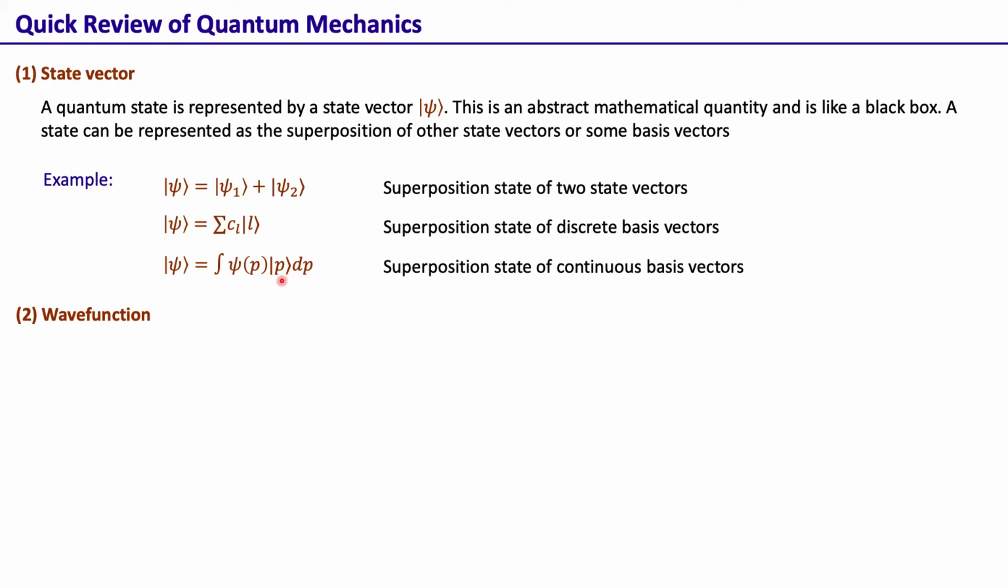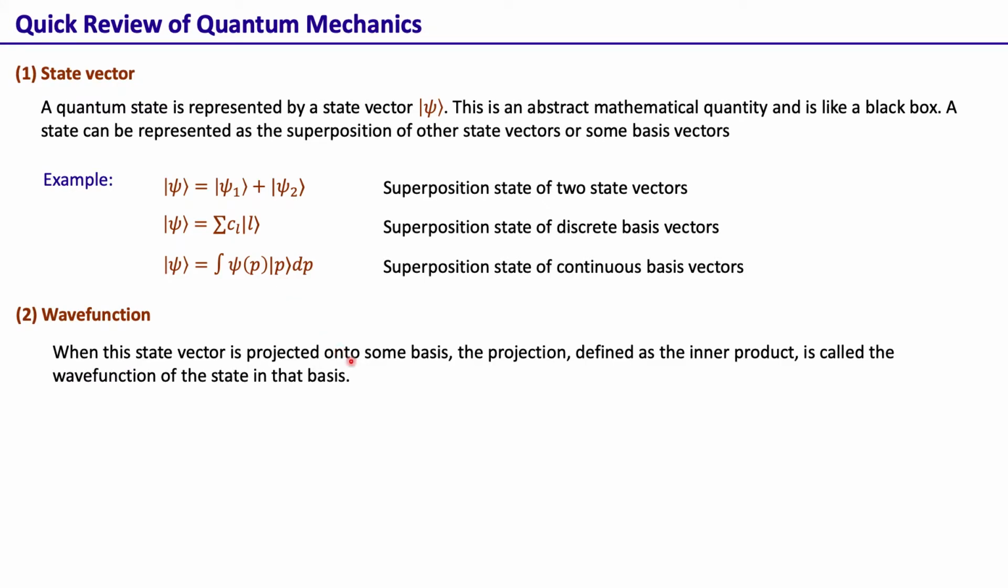The next concept we encounter is that of a wave function. The state that we have is just an abstract quantity. When this state vector is projected onto some basis, then that projection, which is defined as the inner product, is called the wave function of the state in that basis.